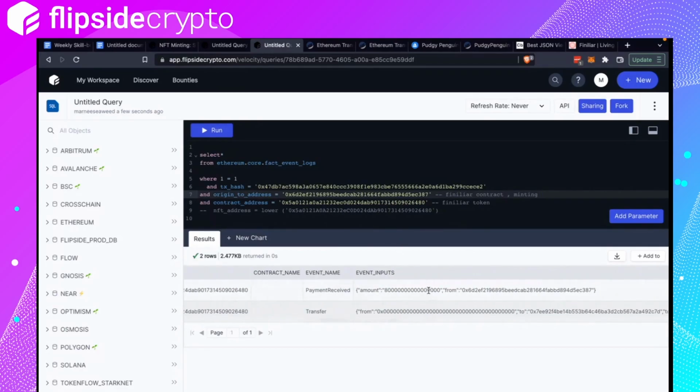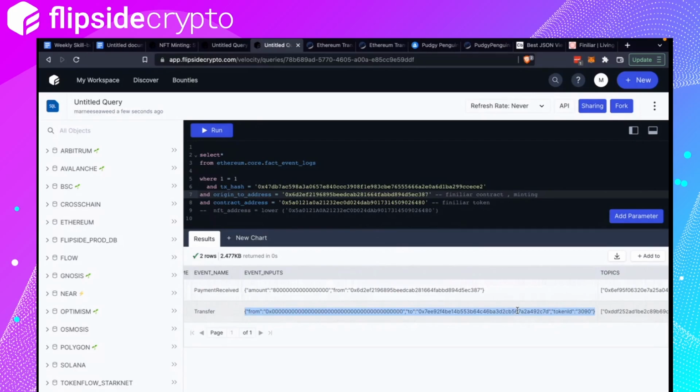So there are two rows, right? The first row tells us the amount sent, or the mint price, and the second tells us how many token IDs were created and what the token ID was. In this case, there's only one NFT, and we know the NFT token ID.